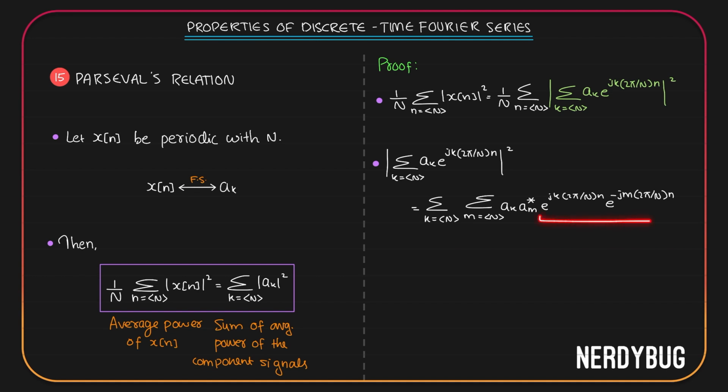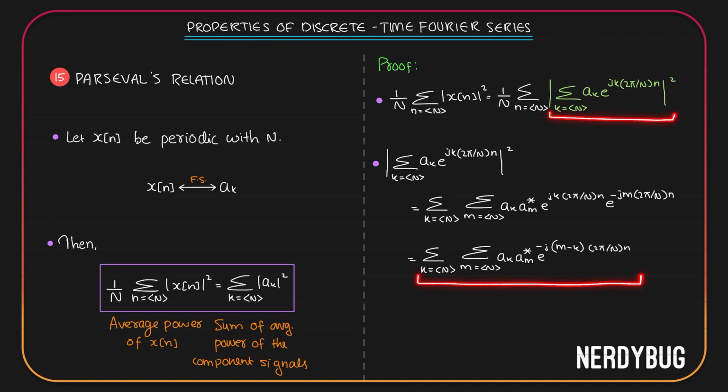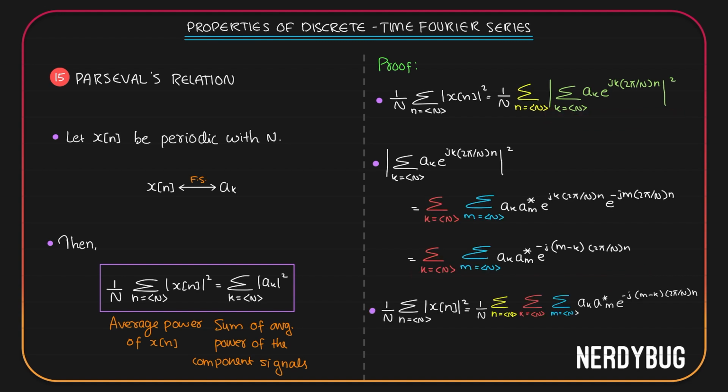Let us combine these two terms by adding their exponents. We'll get e raised to minus j (m minus k) 2 pi by N. Let us replace this part by this whole thing. Then the equation will become like this. We have three summations, one based on n, one based on k, and one based on m. Let us change their orders. I'll bring this one over here. The summation is based on the variable n, so ak and a conjugate of m can come out of the summation.